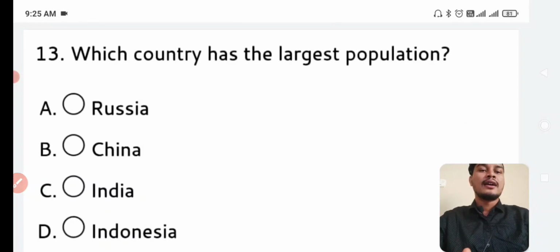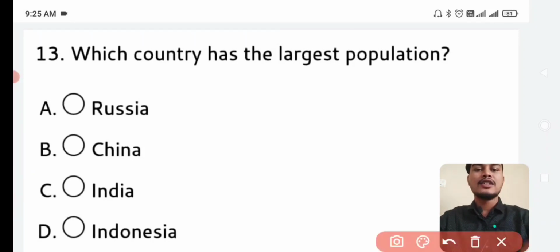Next question. Which country has the largest population? Largest population country is China. China has the largest population.